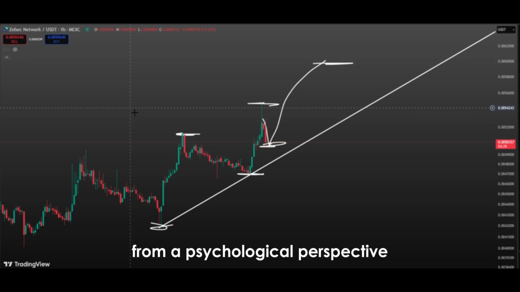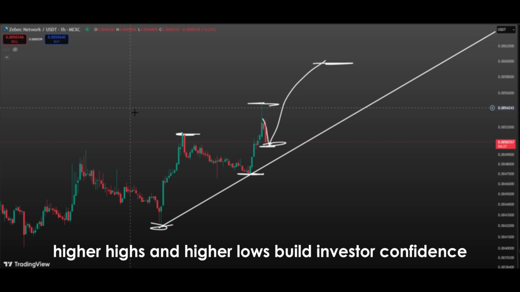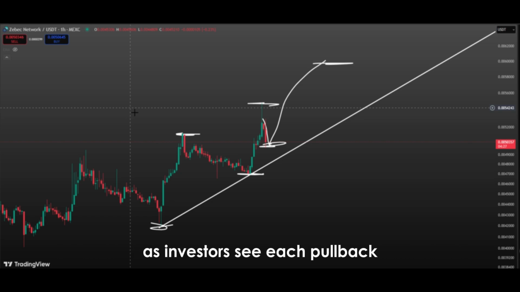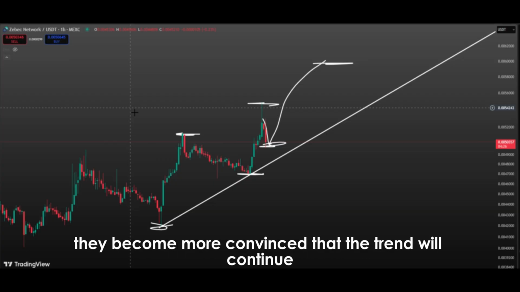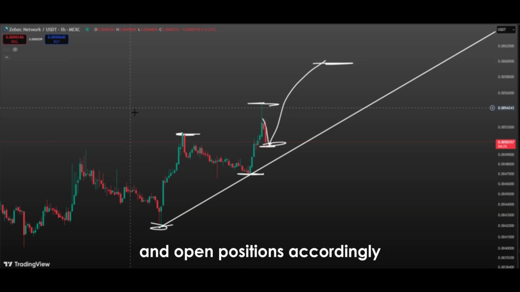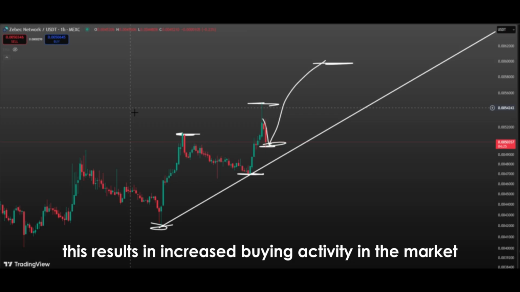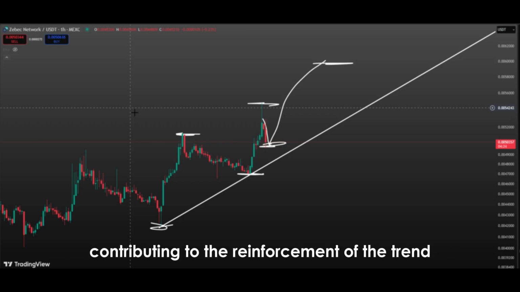From a psychological perspective, higher highs and higher lows build investor confidence. As investors see each pullback ending above the previous one, they become more convinced that the trend will continue and open positions accordingly. This results in increased buying activity in the market, contributing to the reinforcement of the trend.